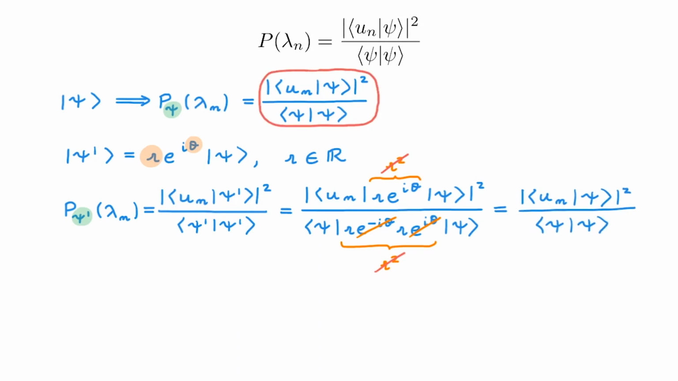Comparing this result with this result, we see that the probability of measuring lambda n when the system is in state psi is equal to the probability of measuring lambda n when the system is in state psi prime. This confirms that predictions in quantum mechanics are independent of scaling and the phase change in our state.